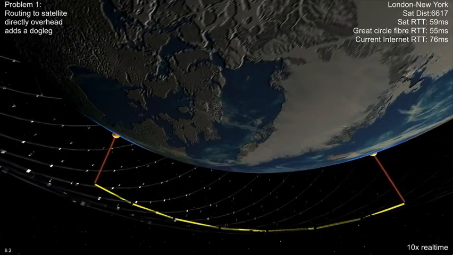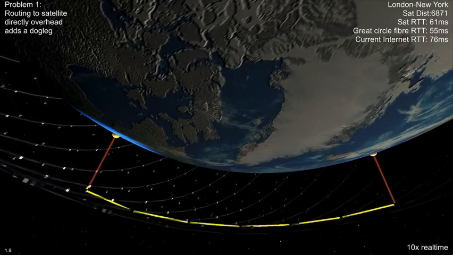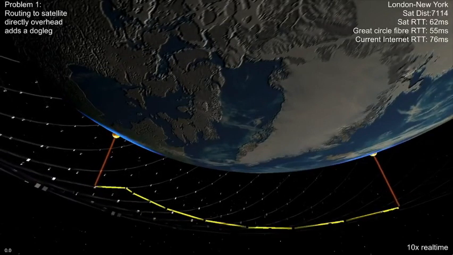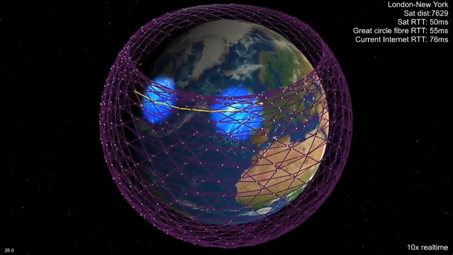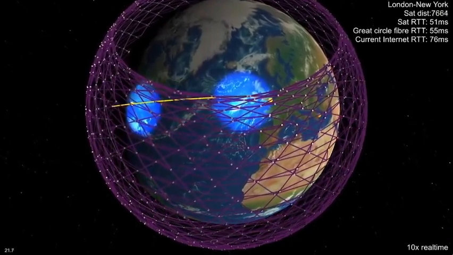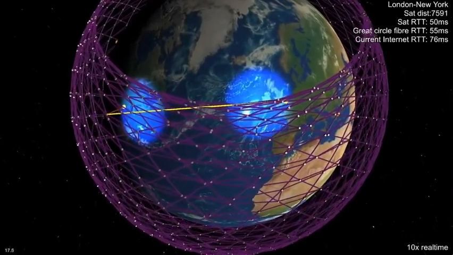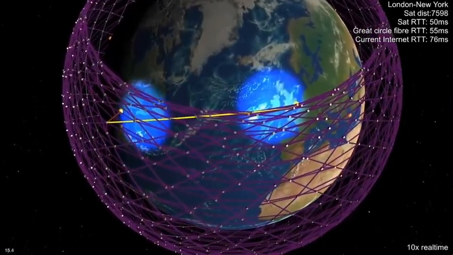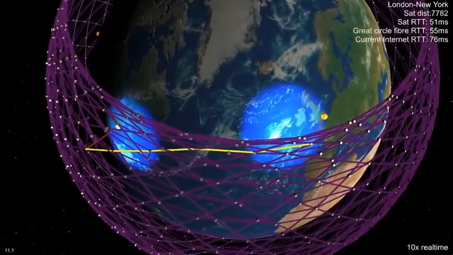Also, one ground station often connects to a northeastbound satellite and the other to a southeastbound one. You want to avoid this if you can. It's much better to route the RF links and the laser links together. We add all the possible RF uplinks to the network graph, and run Dijkstra's algorithm over the end-to-end network. This gives significantly lower latency, and it is less variable too. New York to London now takes about 50 milliseconds.